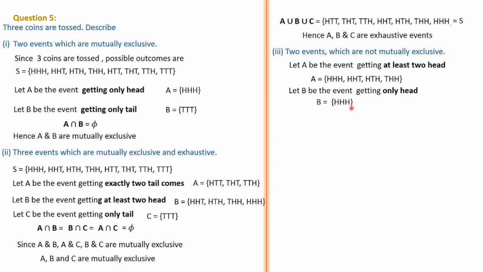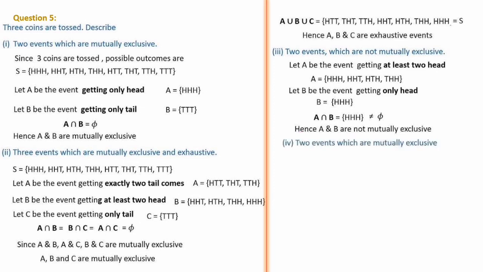This is the element. And clearly, checking A and B, there is one element common, that is A intersection B. H is common. That is not equal to the null set. Therefore, A and B are not mutually exclusive.